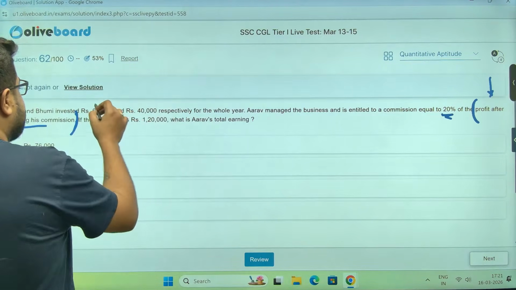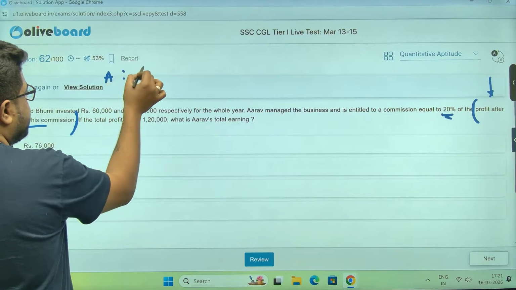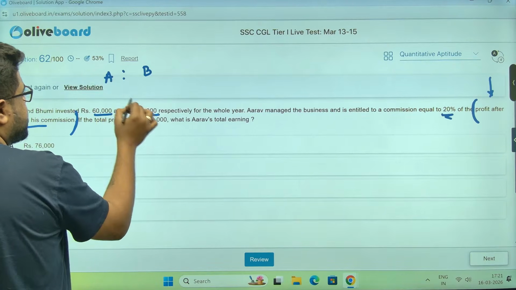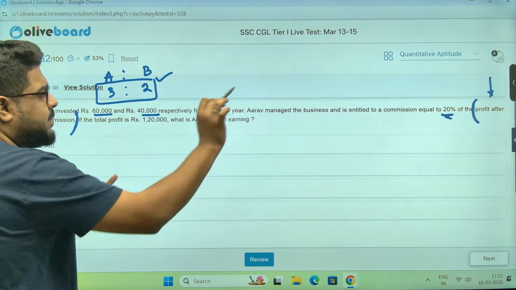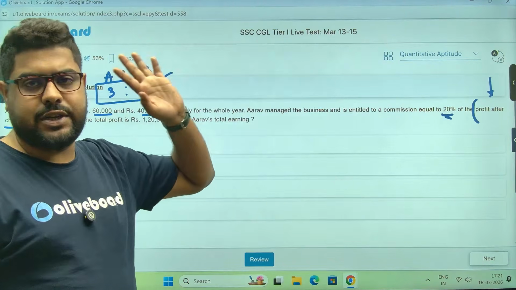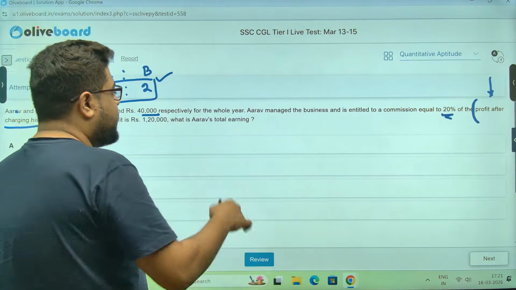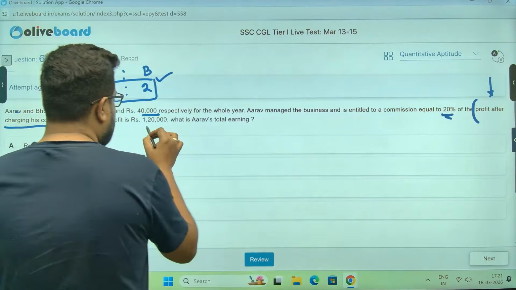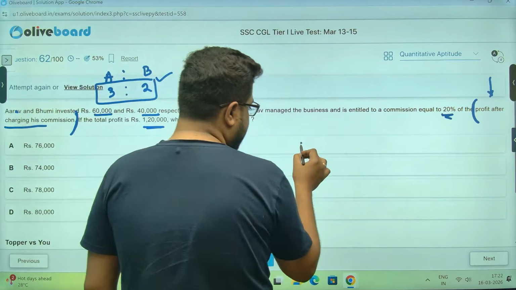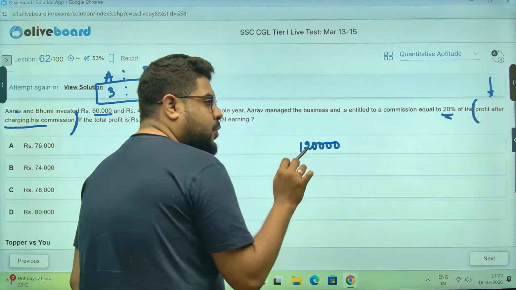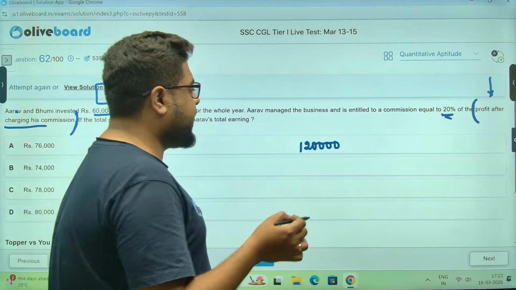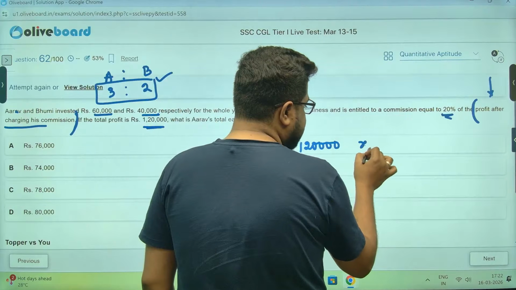First things first, Arav is to Bhumi, it will be 3:2, sir. So this will be the profit sharing ratio because there is no time involved. So the investment ratio is the profit sharing ratio. But again, how much will be shared? Total profits are 1,20,000. Now he has taken some commission. Let's take that he has taken X rupees as commission.